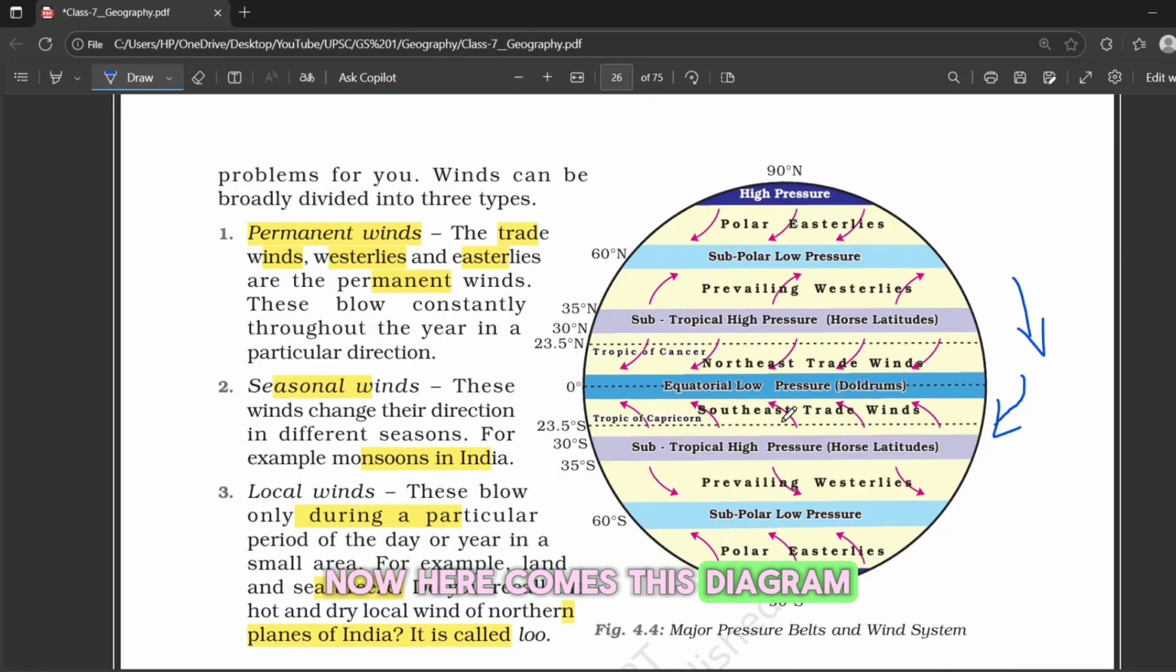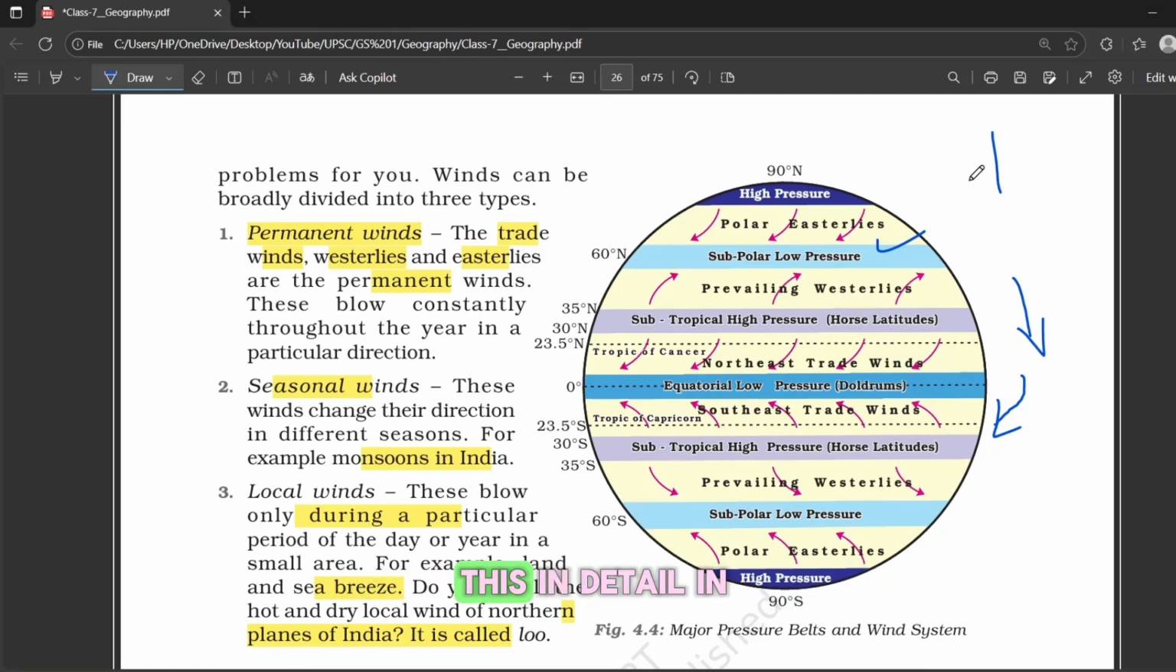Now here comes this diagram, which is about the major pressure belts and wind systems. We will study this in detail in the coming classes. If we go too deep right now, it will take a lot of time, so let me simply explain the main idea. Now you see the arrows in the diagram, right? They are slightly deflected, and that's because of something called the Coriolis force. When the air moves, it normally wants to move straight, but the Coriolis force changes its direction slightly. That's why different winds occur in different regions of the earth.